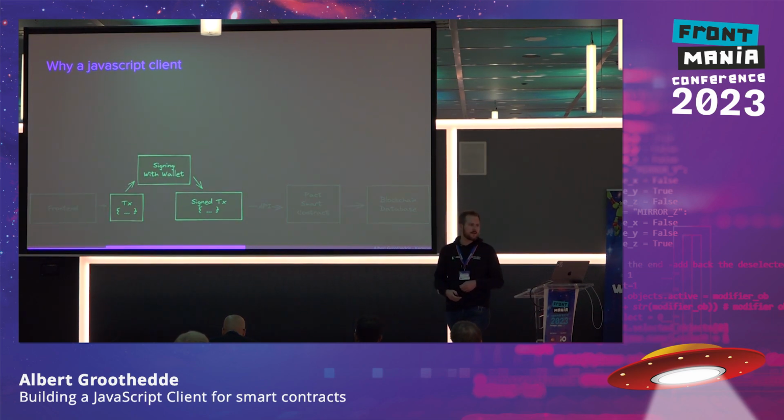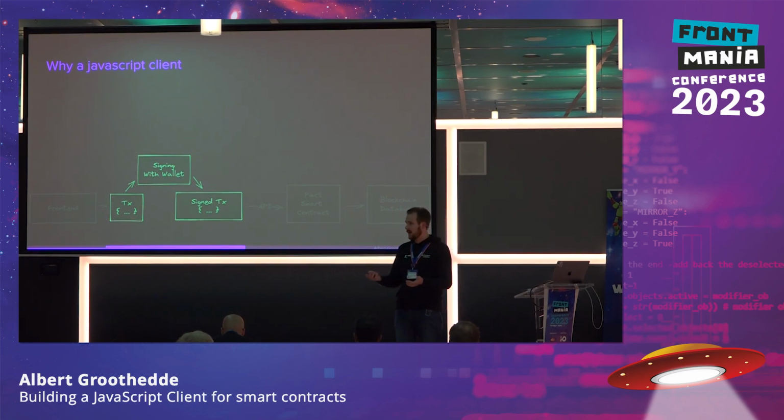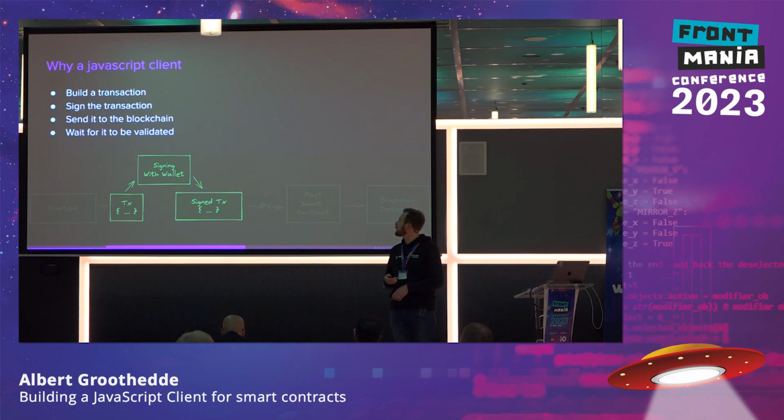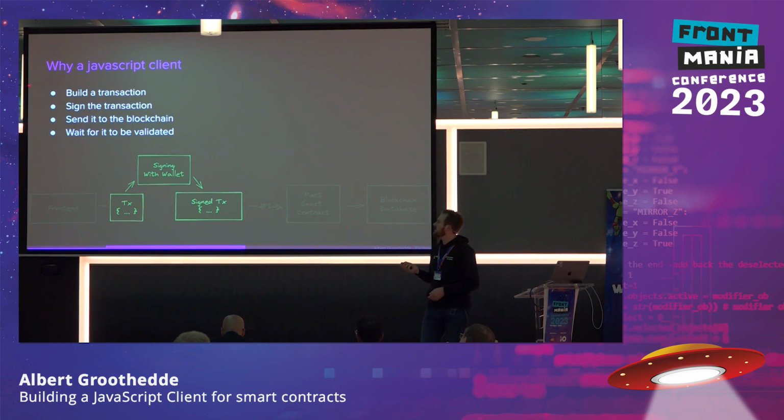Now, actually, we do a lot more, because we don't just send transactions, but we also need to sign them. And signing is a whole process on its own. So we want to create that functionality and add that to the client as well. So what we actually want to do is build a transaction, sign it, and send it to the blockchain. And then, because there's a process going on to validate your transaction and to mine a new block, you wait for it to be validated.